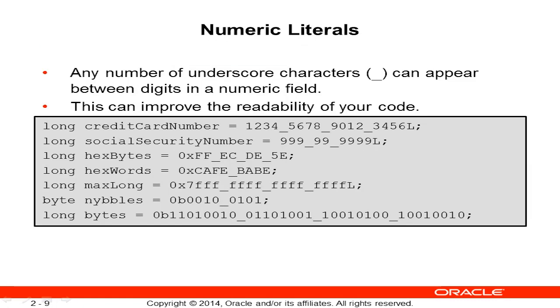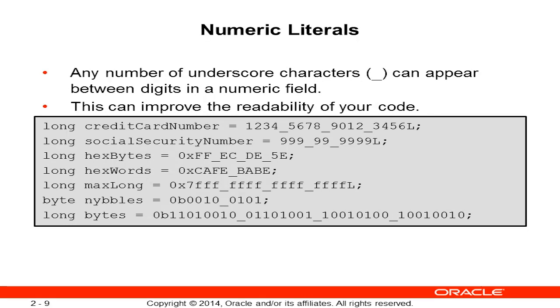Now, when you're naming your numeric literals, there are a couple of naming conventions you have to be aware of. Now, you can place underscores in the numbers, but only between digits. You can't place underscores in any of the following places. So you can't have an underscore at the beginning or the end of a number. It can't be adjacent to a decimal point in a floating point literal. You can't have it prior to an F or an L suffix. And you can't place an underscore in positions where a string of digits is expected.